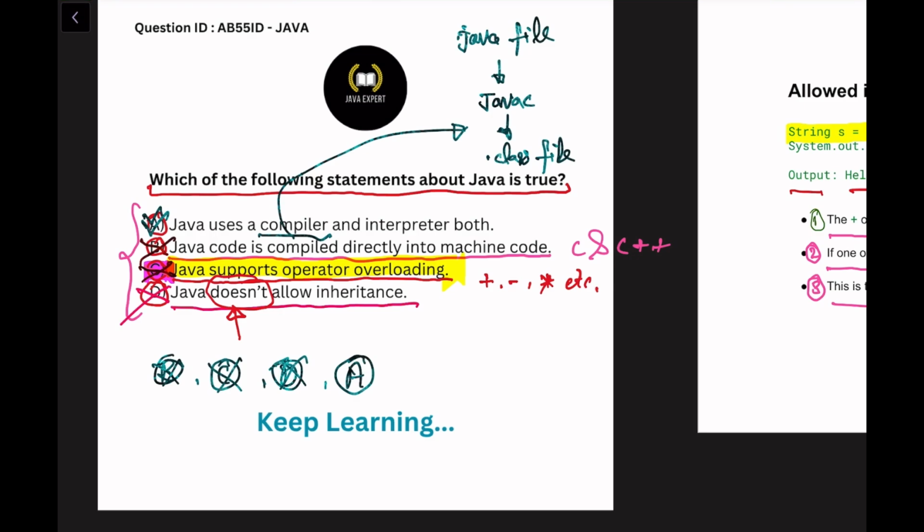Now, let me talk about the interpreter. Interpreter phase, you can say JVM phase, Java Virtual Machine.